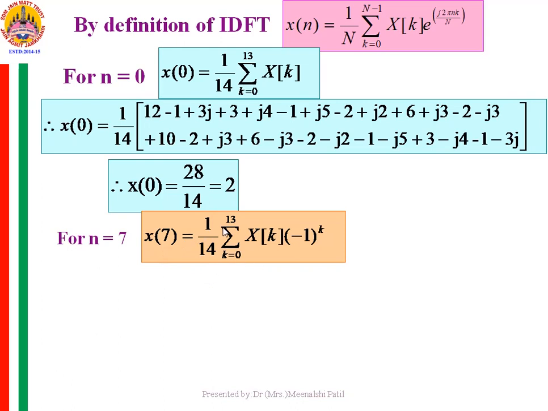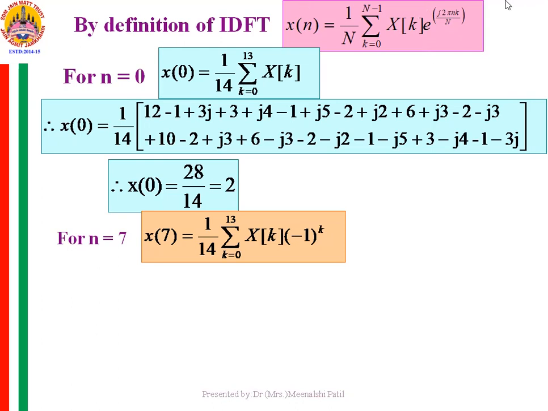Now in a similar fashion, if I want to find x7, x7 is equal to 1 by 14 summation k from 0 to 13 x of k into minus 1 raised to k. Now why is this minus 1 raised to k? When I substitute n is equal to 7 here, this capital N is 14, and therefore you will remain with e raised to minus j 2 pi k. Now e raised to minus j pi k.